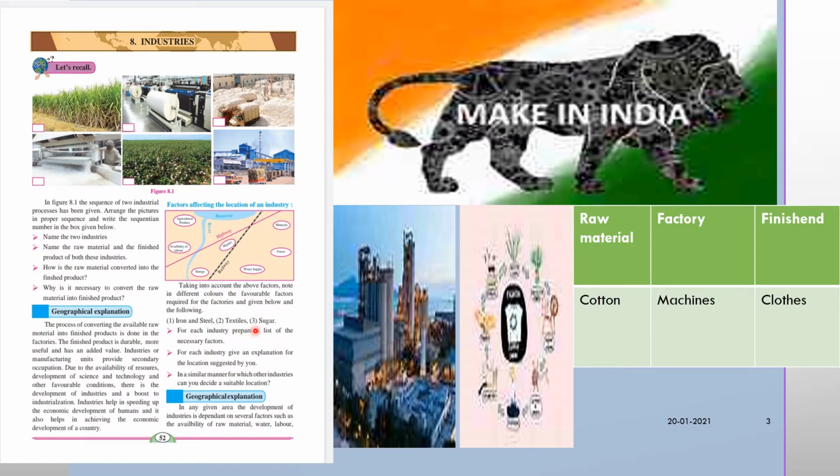Next, sugar. For the sugar industry, the necessary factors are sugarcane, water, electricity, then labor, etc. Yes or no? Yes.